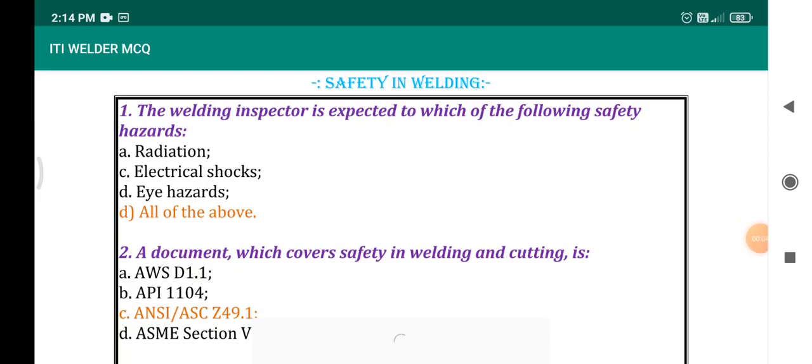In today's class, we will be discussing 10 questions in connection with the safety in welding. The first question: the welding inspector is expected to face which of the following safety hazards? While working with welding operation, he will be suffering from radiation, electric hazards and eye hazards due to UV radiation. So the answer for this question is all of the above. The welding inspector will be suffering from radiation, electrical shocks and eye hazards.